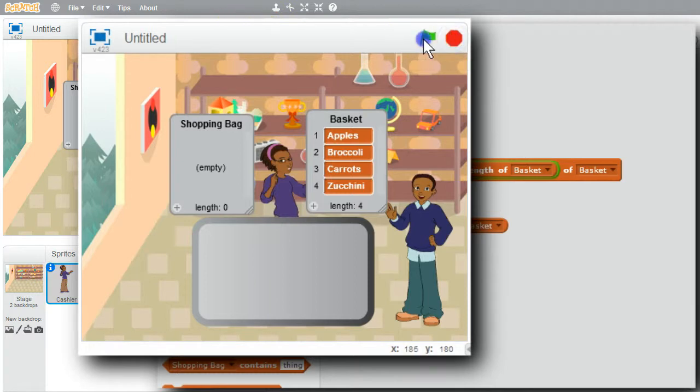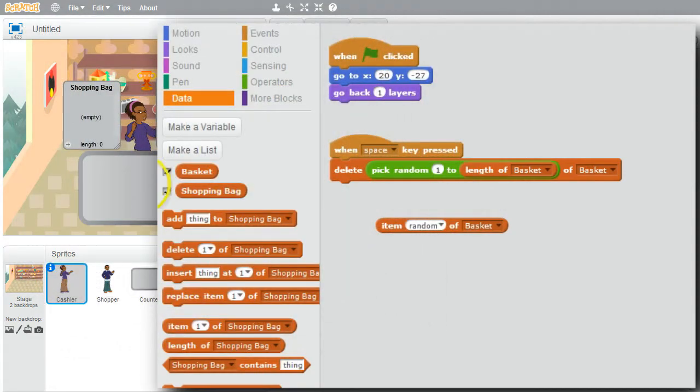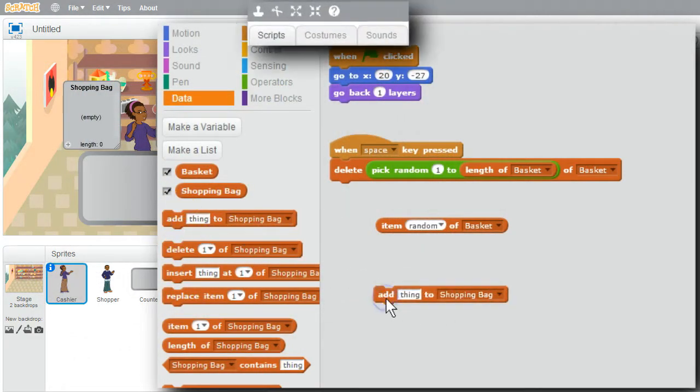Stop, green flag, spacebar. Zucchini was removed. Apples were removed. Carrots were removed. And broccoli was removed. That part's working nicely, but I need to get the food into the shopping bag. I want to add the item into the shopping bag.